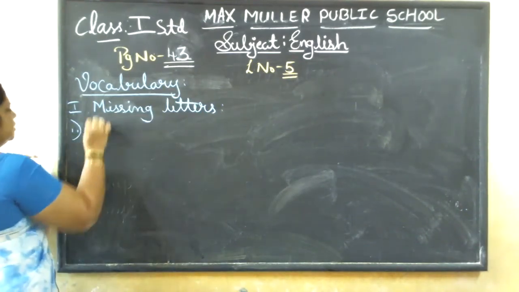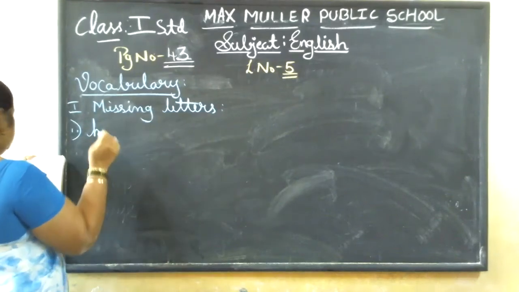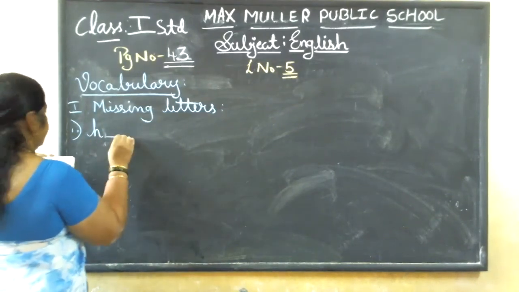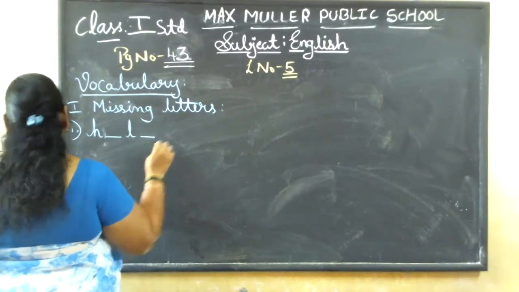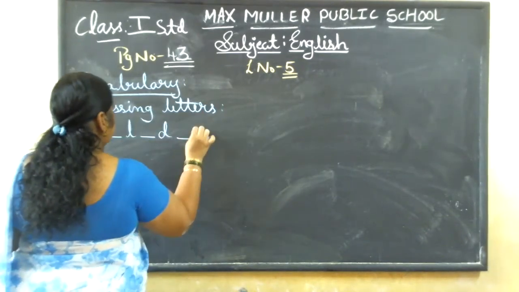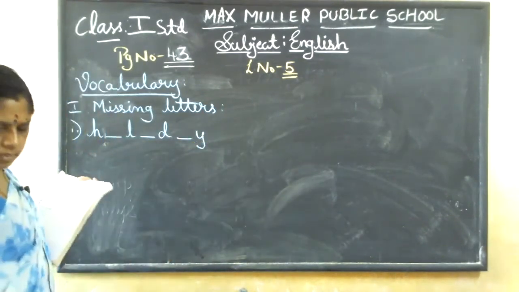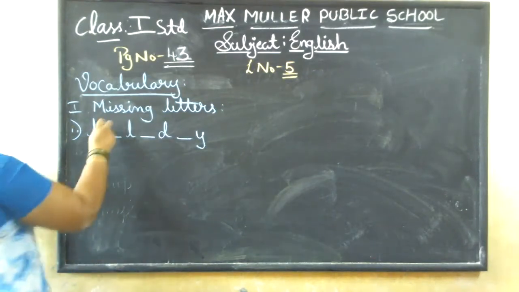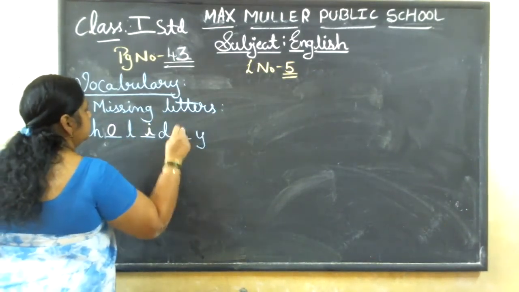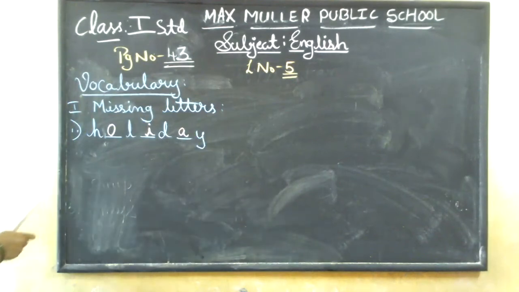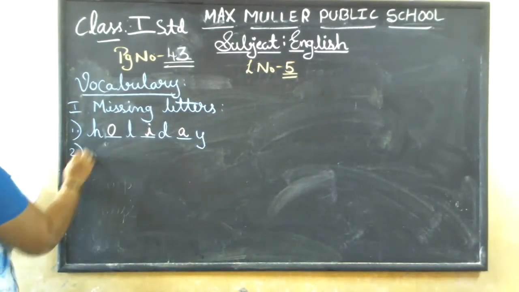The first one is holiday. H dash L dash D dash Y. So you need to write HOLIDAY. Holiday. Okay. Come to the second one.